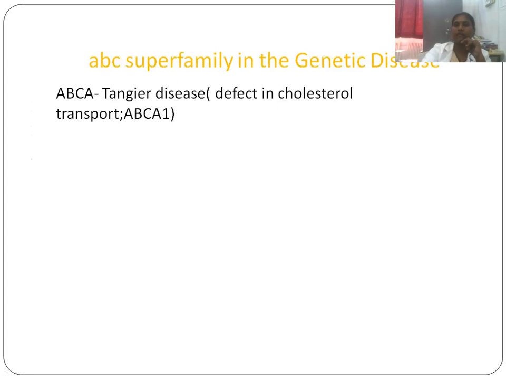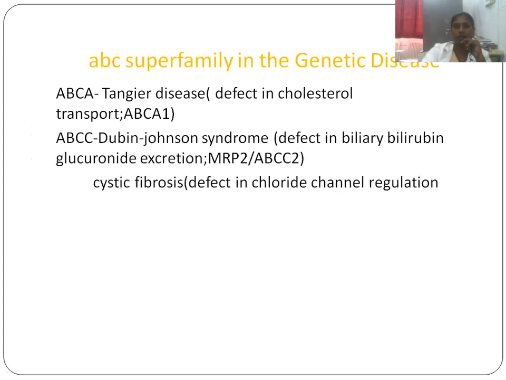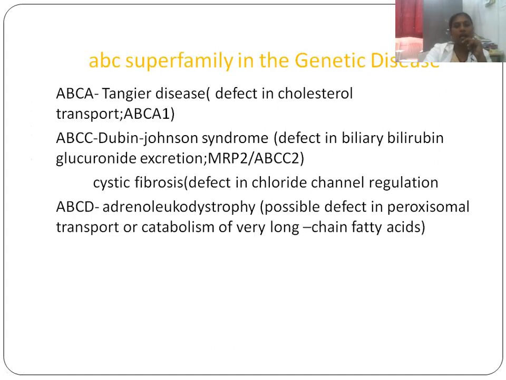Involvement of the ABC superfamily in genetic disease. A few examples are discussed here. ABCA1 is associated with Tangier disease, a defect in cholesterol transport. When this transporter is defective, it ends up in a defect in cholesterol transport, leading to Tangier disease. Another is Dubin-Johnson syndrome, a defect in biliary bilirubin glucuronide excretion. Excretion is defective, mainly due to a defect in the MRP2 gene, ABCC2. Because of this, Dubin-Johnson syndrome occurs.